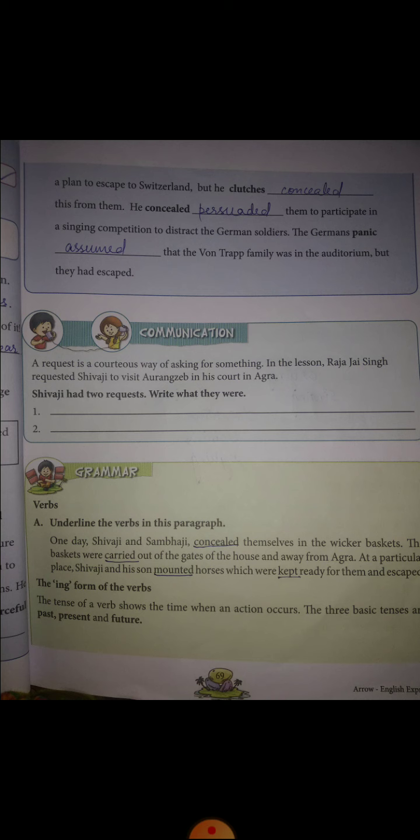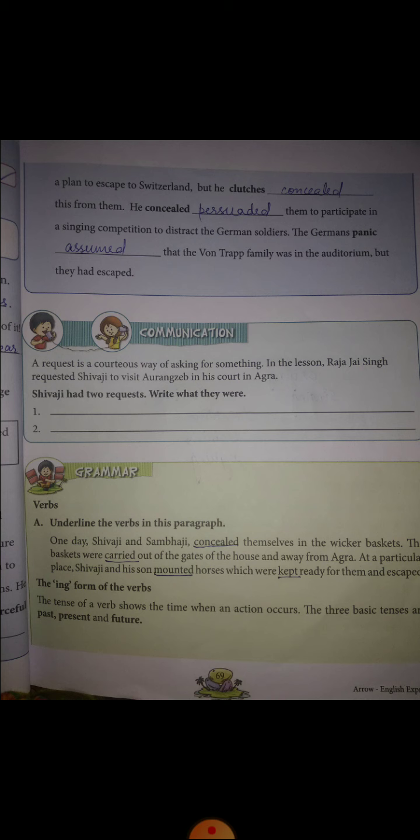The baskets were carried out of the gates of the house and away from Agra. So we will underline carried, because carried is again an action. At a particular place, Shivaji and his son mounted horses. So mounted we have to underline, it is an action. Mounted horses which were kept ready for them and escaped. So again, kept is a verb. So underline kept as well.